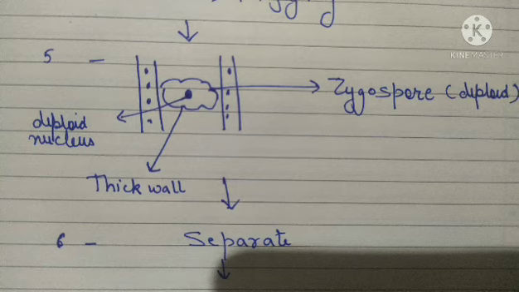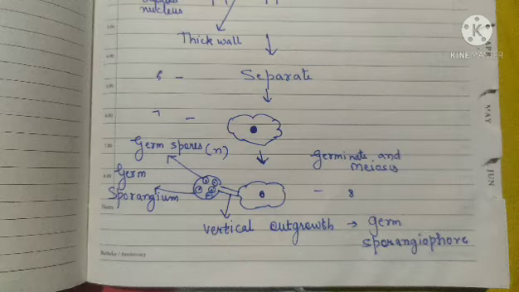After the zygospore formation, the zygospore detaches itself, it gets separated from the parent hyphae. Now this zygospore will form a vertical outgrowth that is referred to as the germ sporangiophore, and at the tip of this germ sporangiophore there is a germ sporangium.